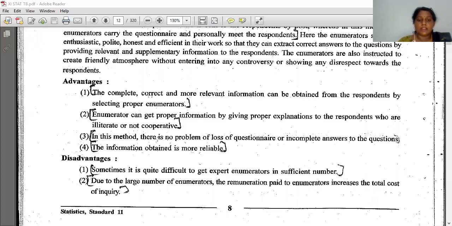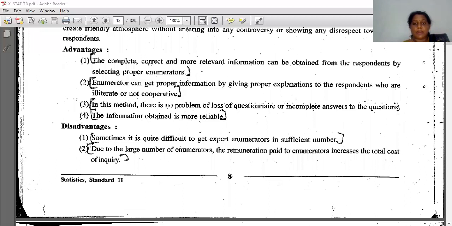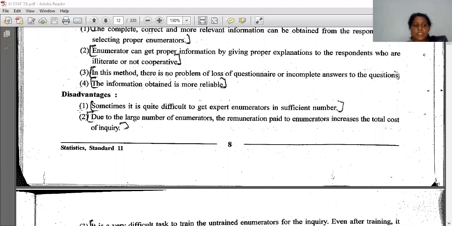But in questionnaire by post, there is a problem of missing of that post. Means the post can be missed or can be posted or can be given to anybody else. So like this, some problems arise in the questionnaire by post, but in questionnaire by enumerator, such problems do not arise. Then the information obtained is more reliable, means it is trustworthy information because that person is directly visiting that place and collecting information.